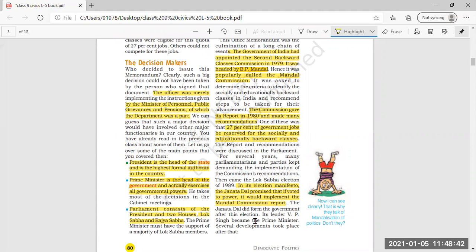The Janata Dal did form the government after the Lok Sabha election in 1989, and its leader was VP Singh. Who was the leader of Janata Dal at that time? VP Singh, who became the Prime Minister. And what is the full form of VP Singh? Vishwanath Pratap Singh. So he became the Prime Minister. So, clear this much?